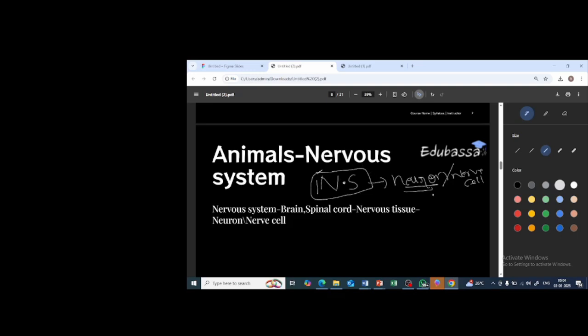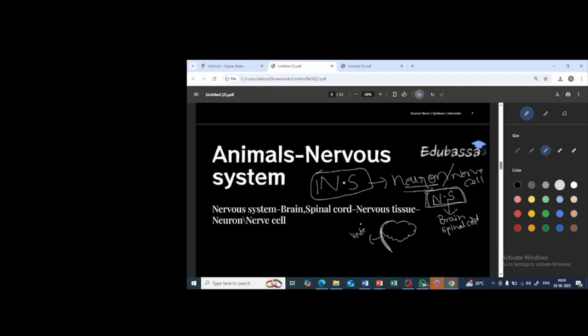So the nervous system is an organ system. This nervous system includes the organs brain as well as spinal cord. For example, if I'm just drawing it roughly, if this is the brain, then backside to it there is the spinal cord, which is present inside your vertebral column.